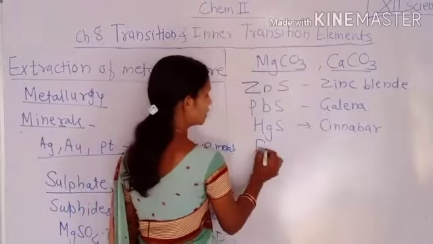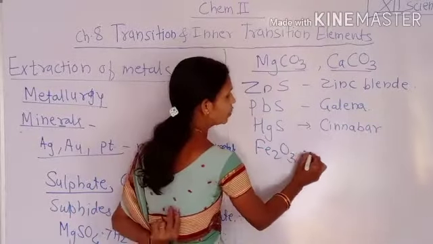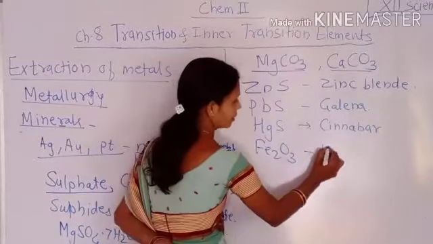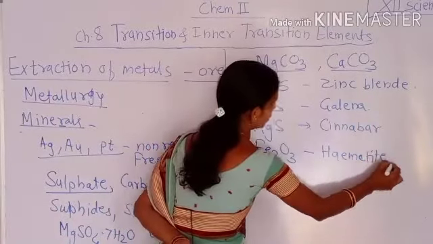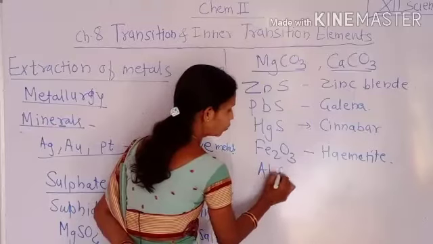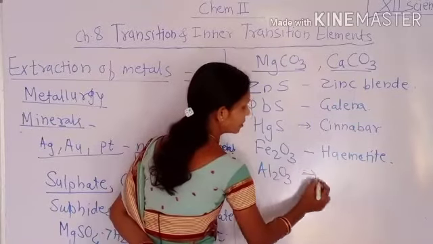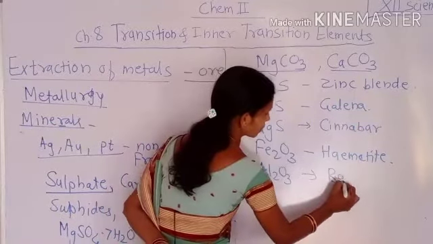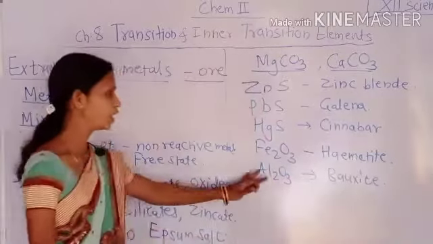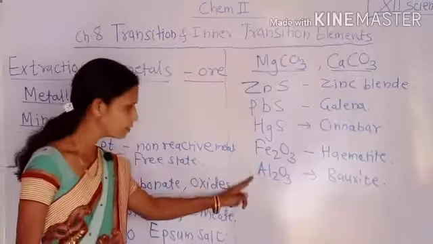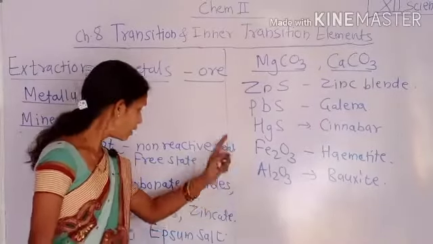Oxide form, that is Fe2O3, which is known as hematite. It is an ore of iron. Al2O3 is the bauxite ore, the ore of aluminium. That means these are in the form of oxides.